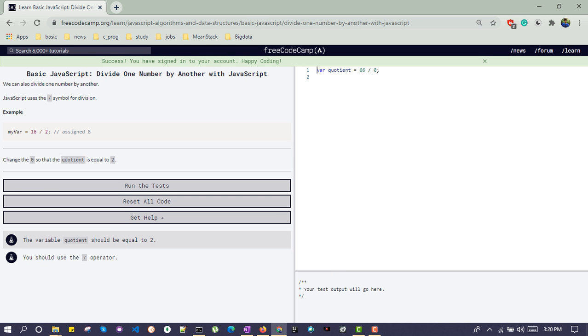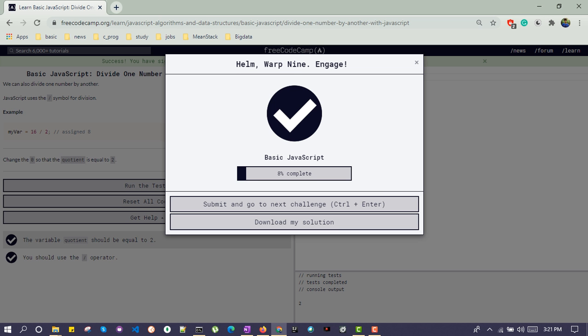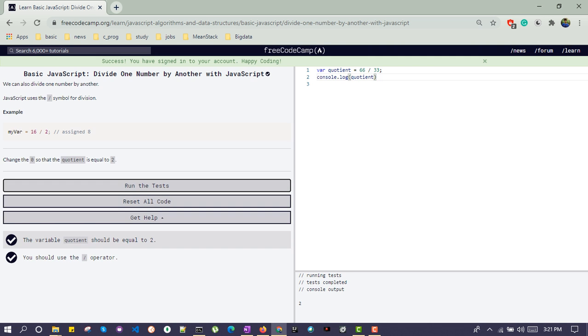Divide one number by another with JavaScript. Again, the same thing. Change 0 so that the quotient is equal to 2. So 66 divided by 33, then the quotient will be 2. Again, console.log quotient and run the test. Let's move to the next one.